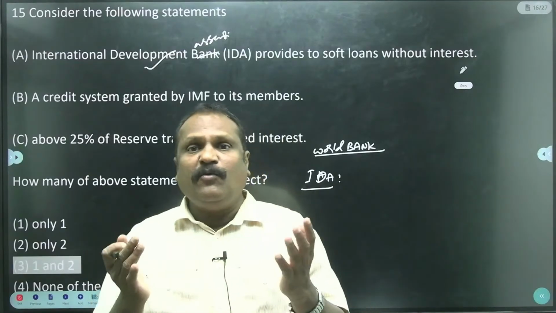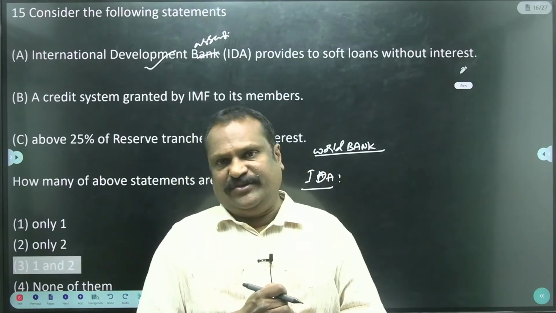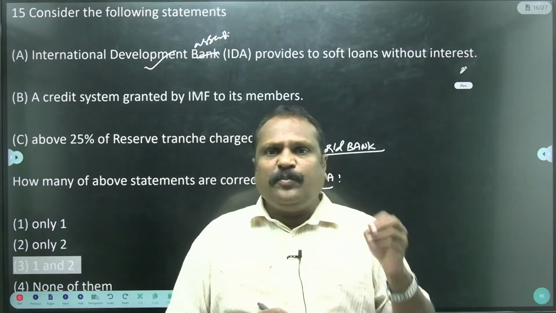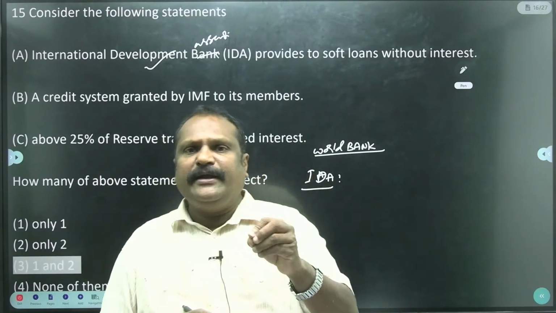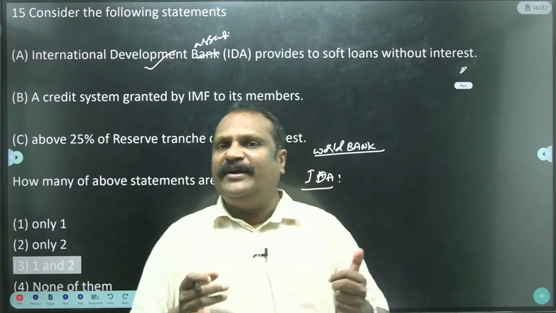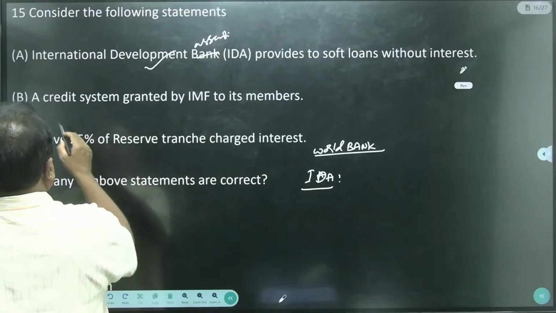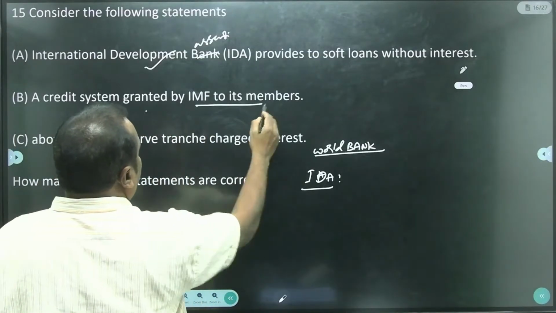For the development of the world, they were providing soft loans. Generally, IBRD provides loans to countries with interest, whereas IDA provides soft loans without interest. And the credit system granted by the IMF to its members.